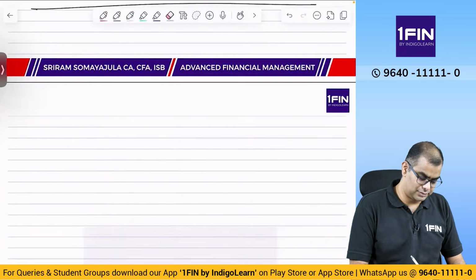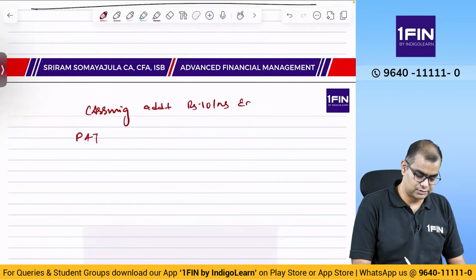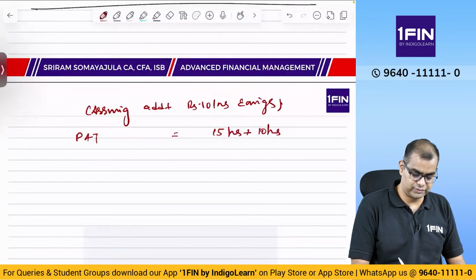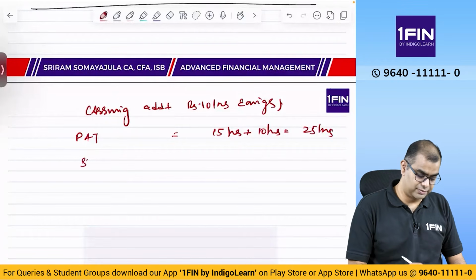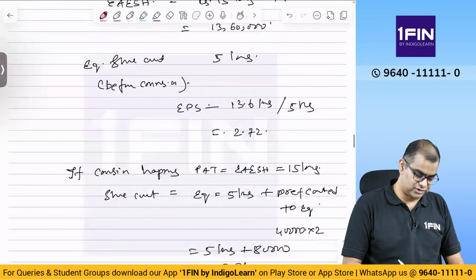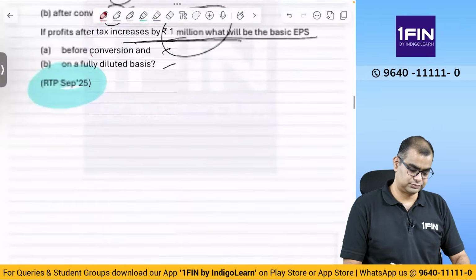So, PAT, assuming additional rupees 10 lakhs earnings, is 15 lakhs plus 10 lakhs, which is equal to 25 lakhs. Then the preference dividend will still be there. Why? Because they have asked two scenarios, before conversion and after conversion.